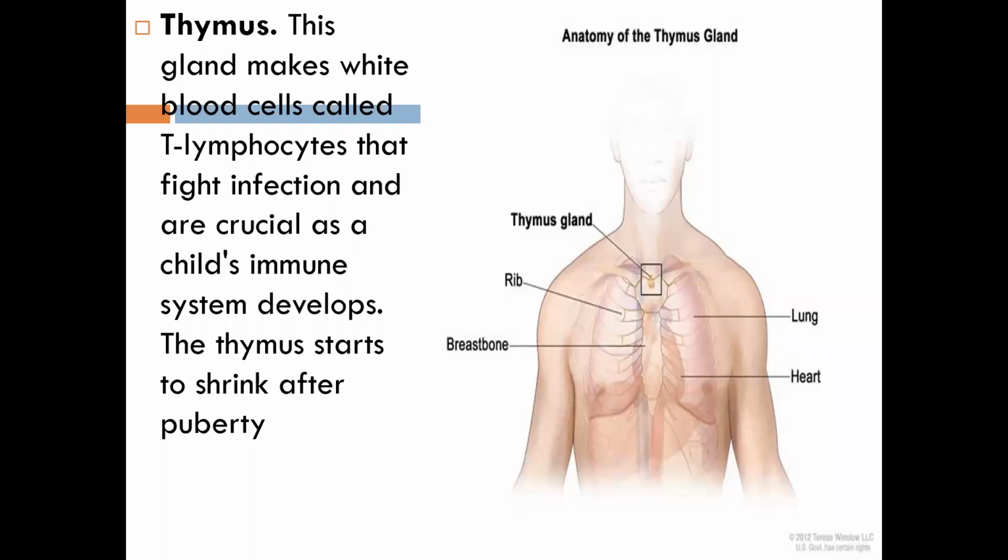When the child's immune system develops, this particular gland is very, very crucial. And then the thymus used to become small or shrink after puberty. So do all of you understand what I have explained just now? Yes, ma'am. Okay, shall we move on?